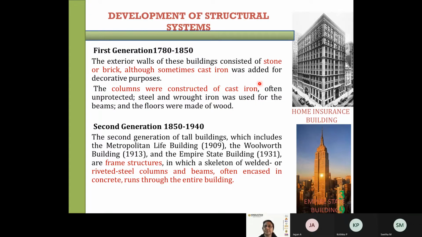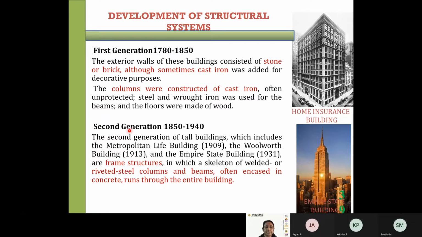You can see the Home Insurance Building. You can see the pillars will be of cast iron or wrought iron, and the beams will be of iron or steel, and the floors will be wooden floors. And the infills will usually be either stone or brick.